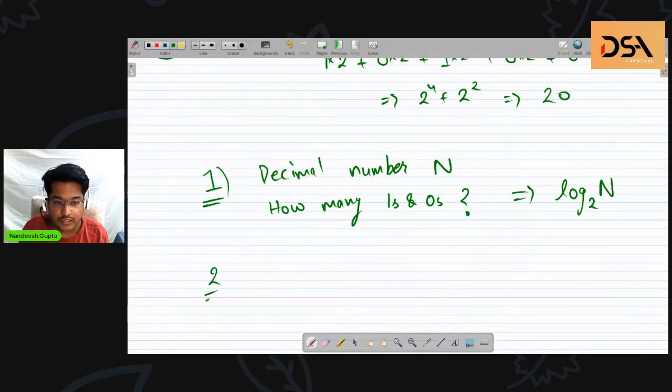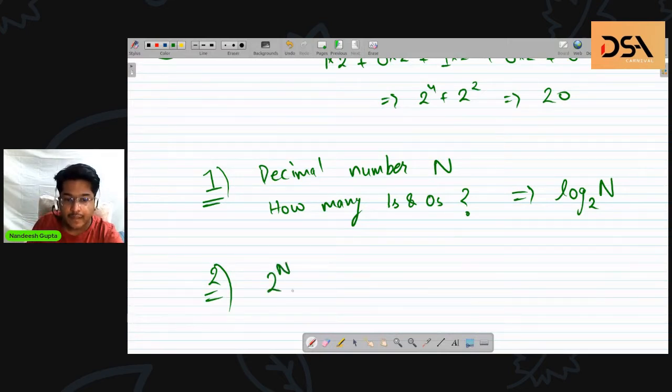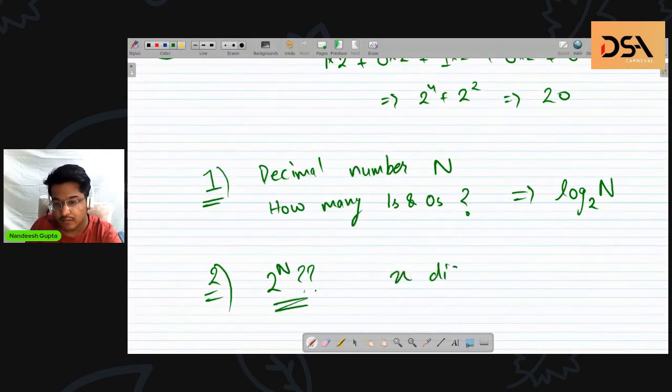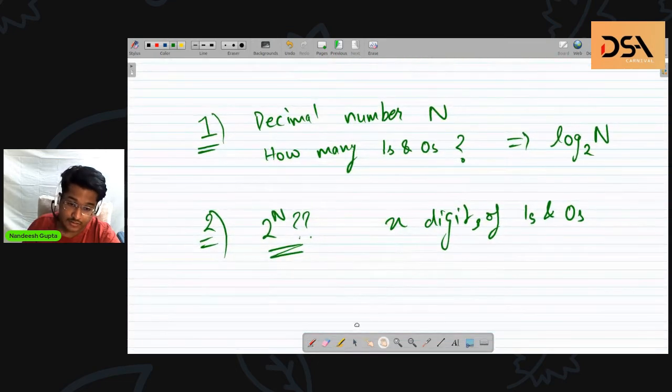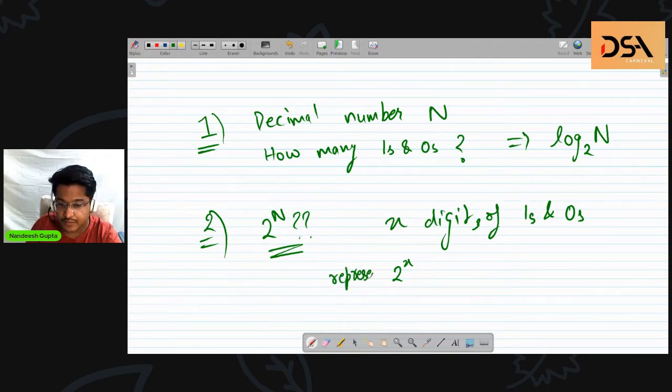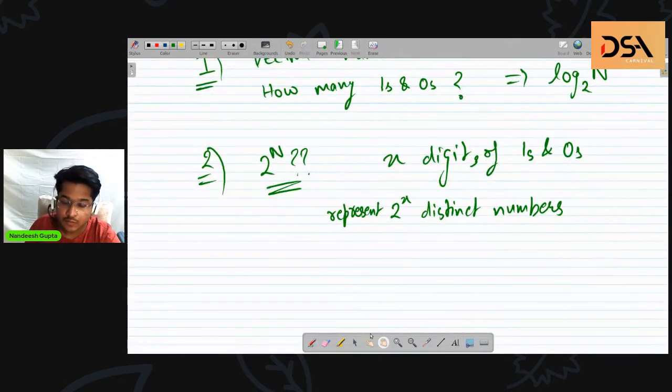Now what Ankur was saying, he was saying 2 raised to power n. So what is this 2 raised to power n actually? Suppose I have x digits of binary, ones and zeros. Using these x digits, I can represent at the most 2 raised to power x distinct numbers.